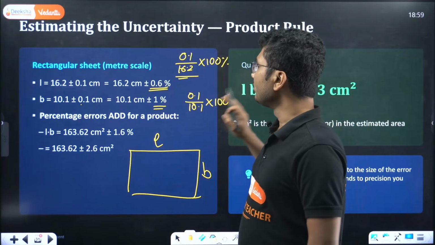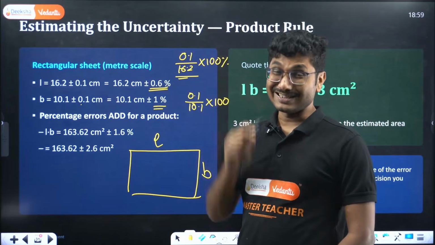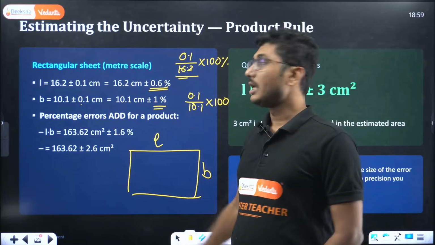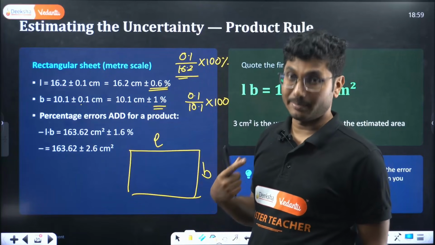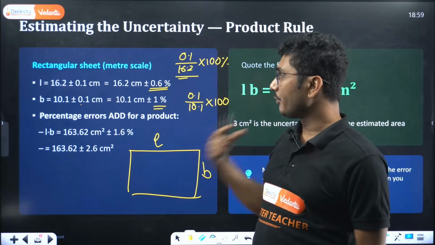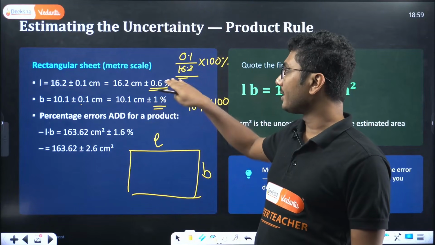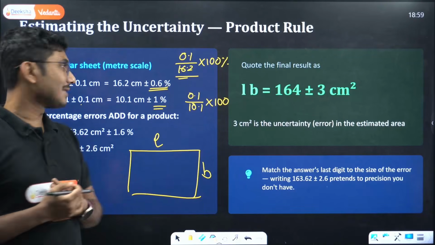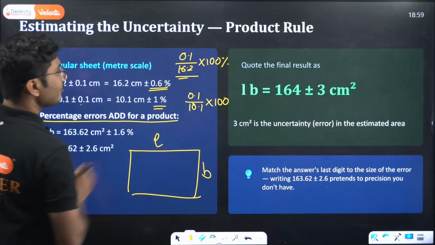So once you have converted the uncertainty into percentages, the percentage based uncertainties can be added directly. These numbers cannot be added. Uncertainties always add up when you have converted them into percentages.